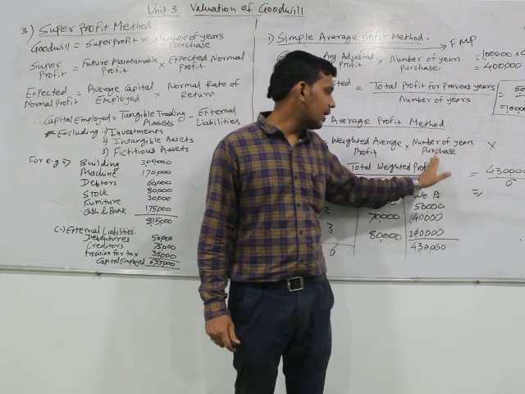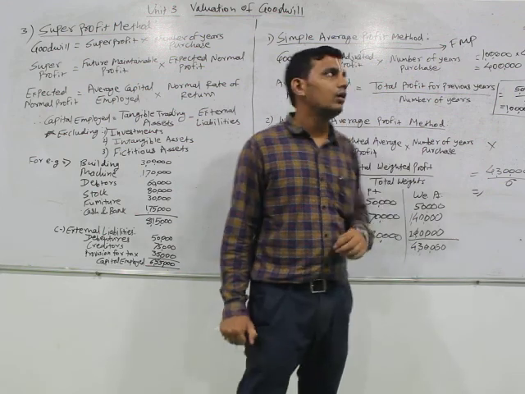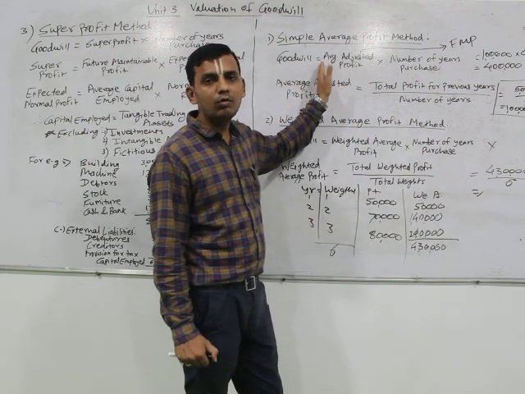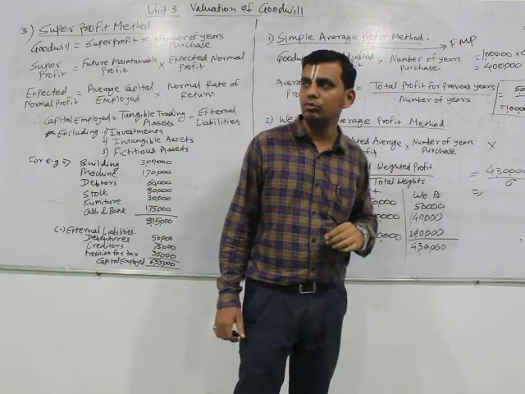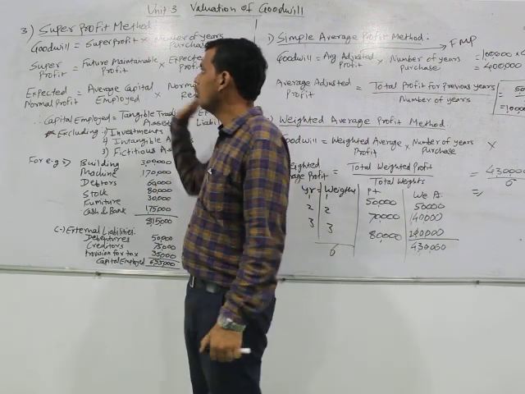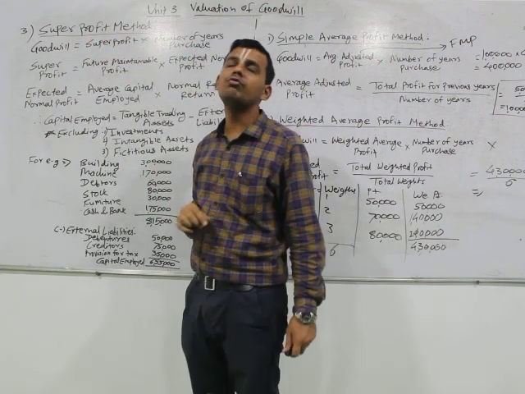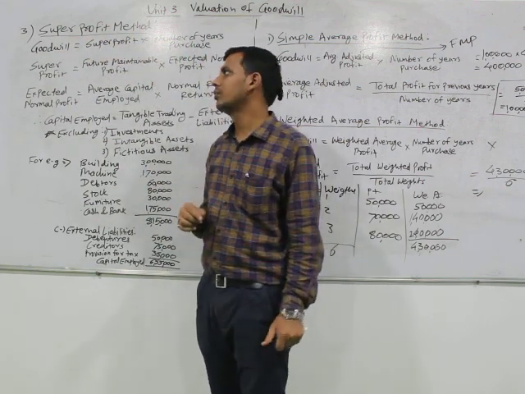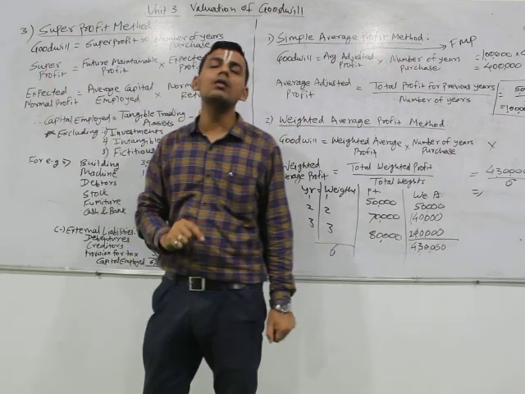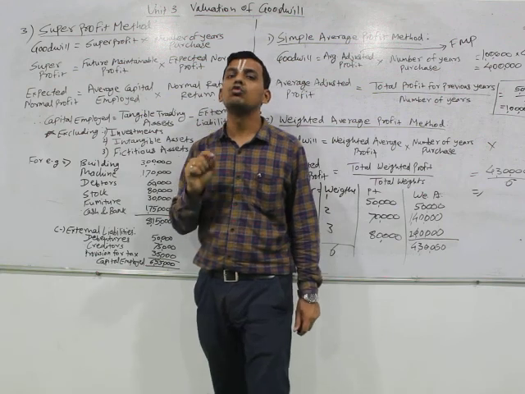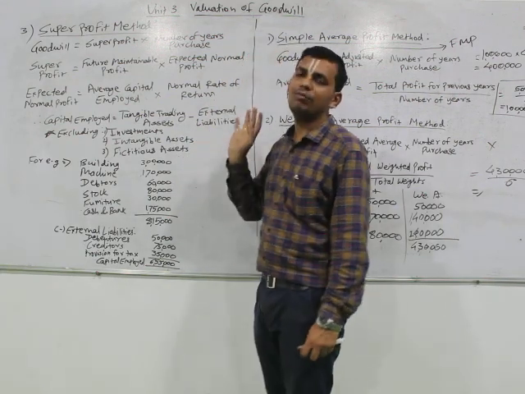So in this manner, we have to solve our question for valuation of goodwill. First method, that is the simple average method. Second one, the weighted average method. Now moving to the third method, that is the super profit method of valuation of goodwill. When we speak of this method, the formula is again simple. Goodwill is equal to super profit into number of years of purchase.